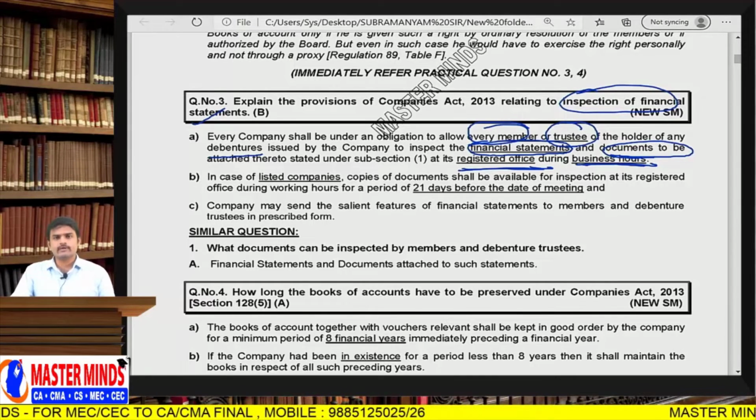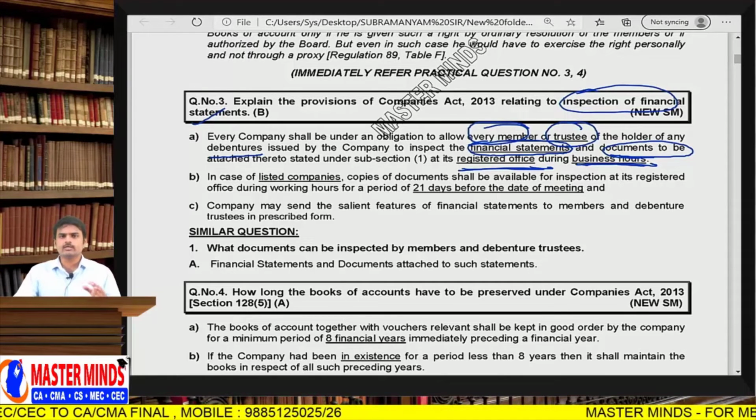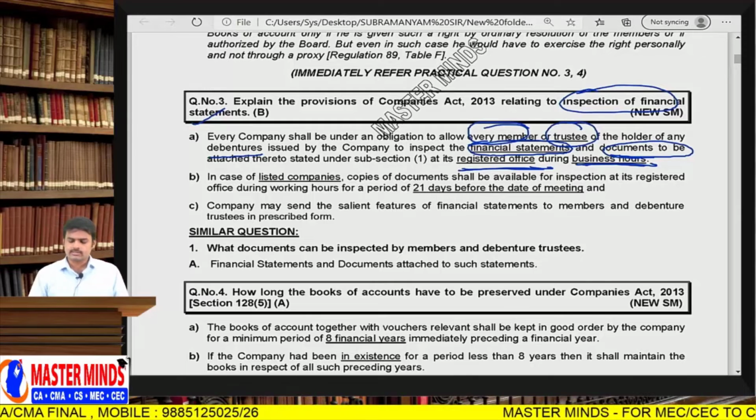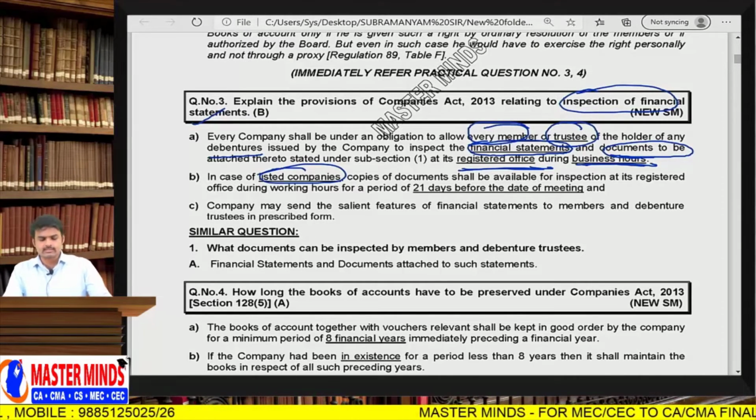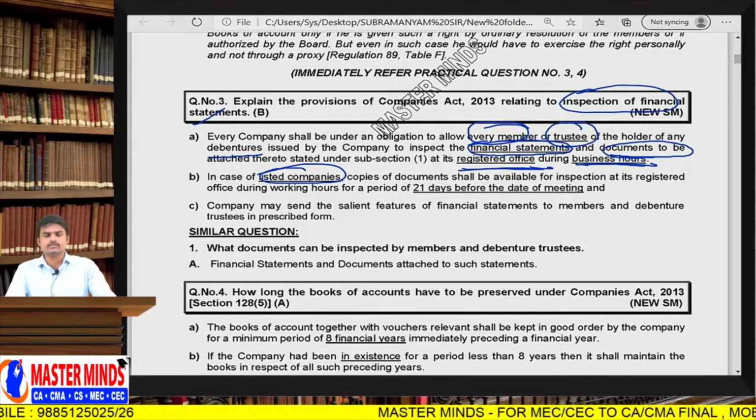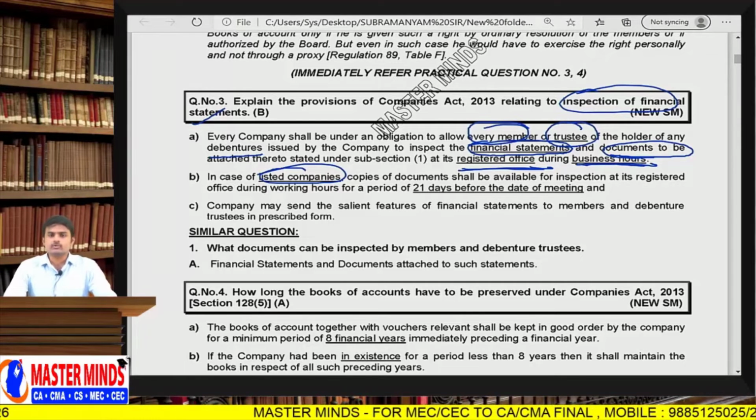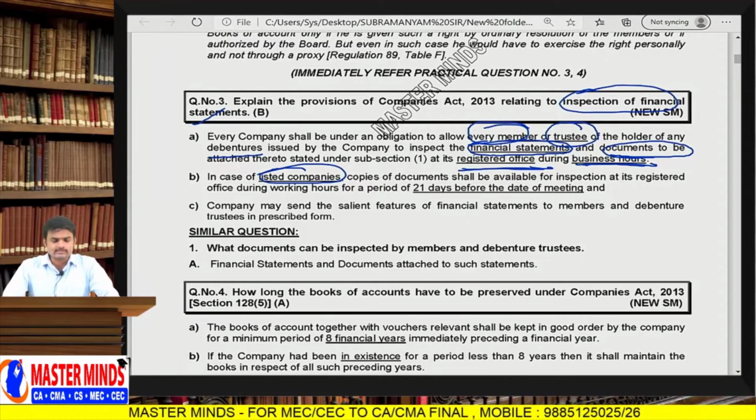And what are the components of financial statements? I already said: balance sheet, profit and loss account, cash flow statement, explanatory statement, and statement showing changes in equity. In case of listed companies, copies of documents shall be available for inspection at its registered office during working hours for a period of 21 days before the date of meeting. So at least 21 days before the date of meeting. So these financial statements, which companies? Listed companies are bound to open for inspection.